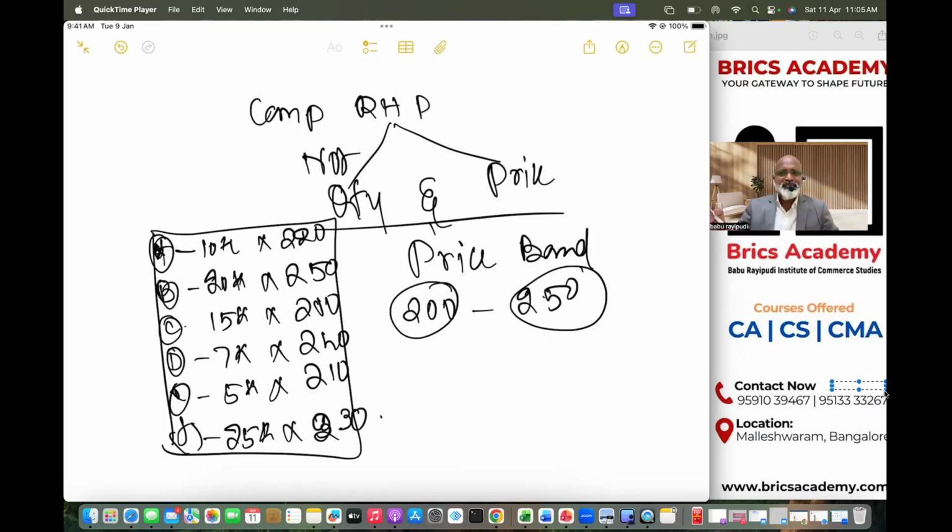Simple. This section I'm explaining, I'm not going deeper into the concept. So what is a red herring prospectus? When the company has issued a red herring prospectus under section 32, it does not provide two very important details. That is, it does not provide the quantity of shares that it wants to offer and the price at which it wants to sell. Instead, it will provide minimum price and maximum price. This is called the price band. And it will create a curiosity among the investors so that they will apply and send offers.